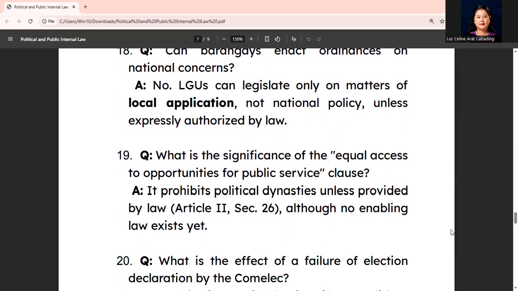Next question. What is the significance of the Equal Access to Opportunities for Public Service clause? Okay, this clause means it prohibits political dynasties unless provided by law. This is under Article 2, Section 26, although as of now, there is no enabling law that exists yet.